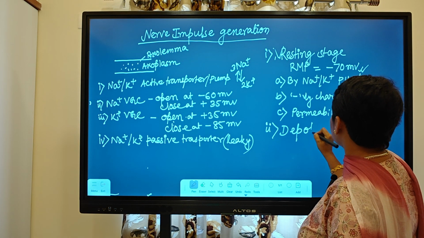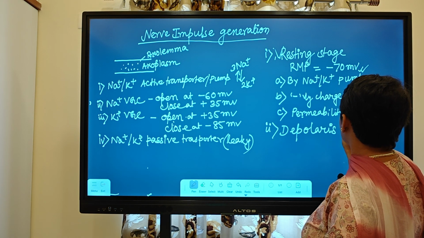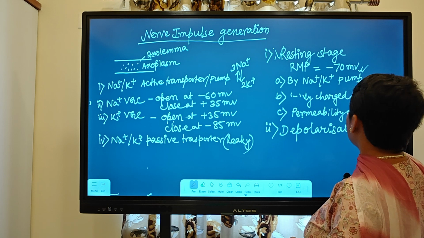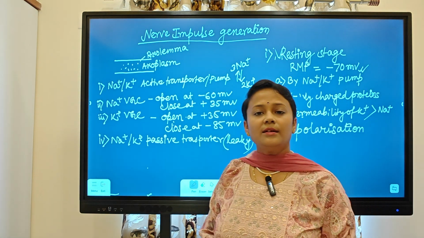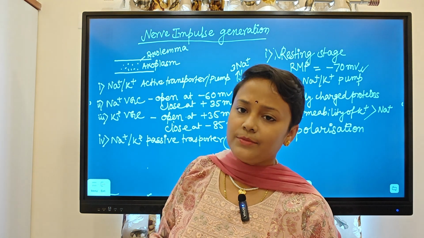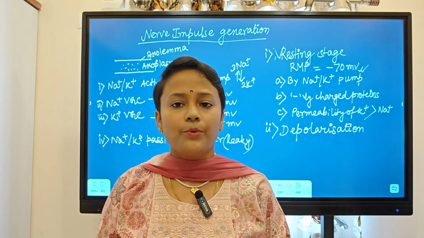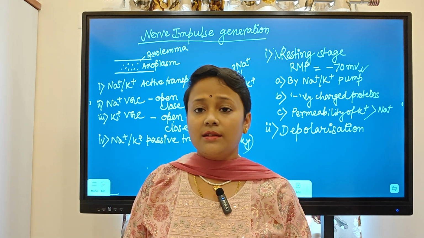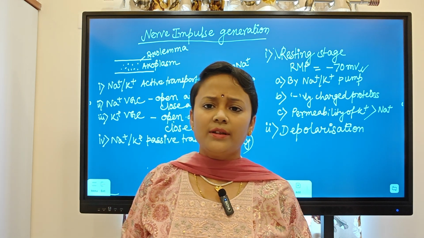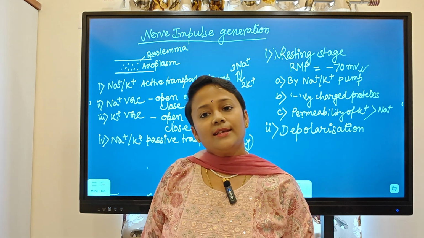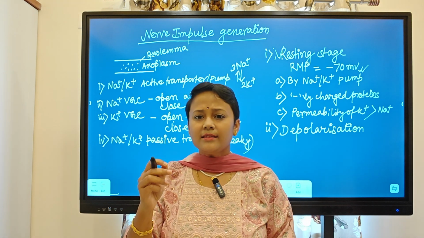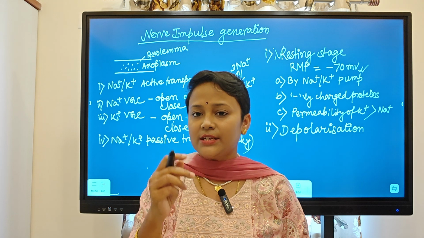depolarization. Now, when depolarization occurs, if any environmental stimulus encounters our body, like light, like heat, any environmental stimulus, then there will be a slight change of potential.